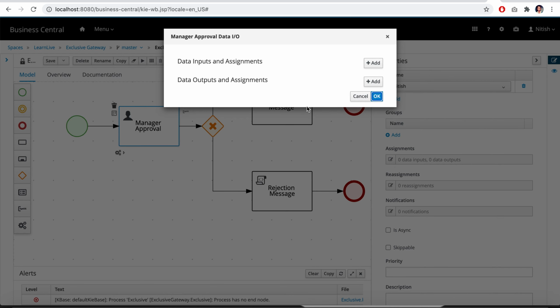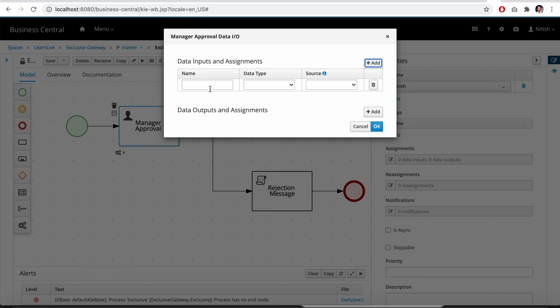Now for assignment, it should take one output. This is approve. The data source is approved, that's correct. Let it be boolean type. Click on OK.